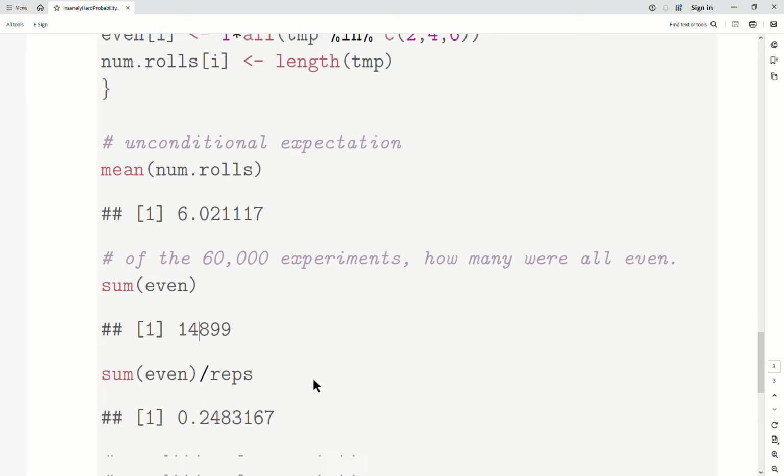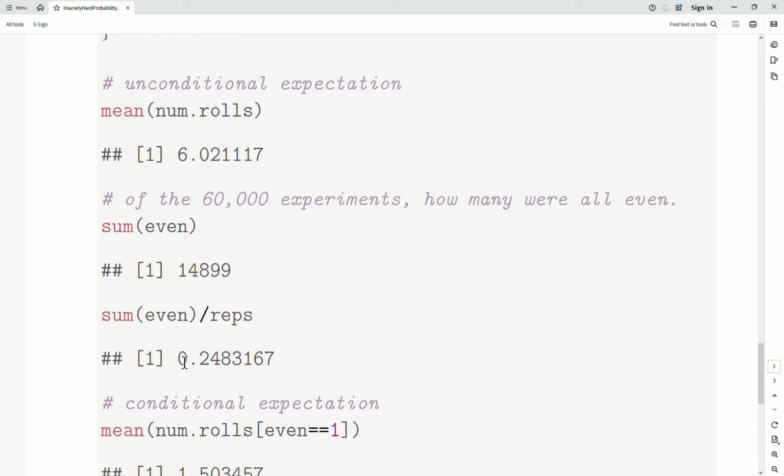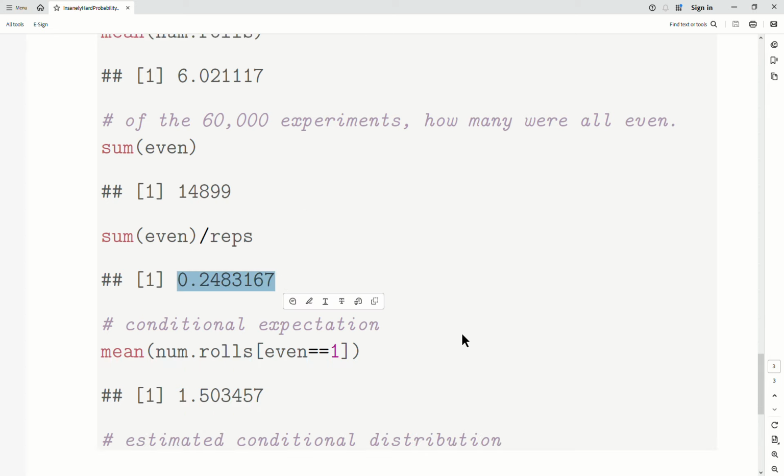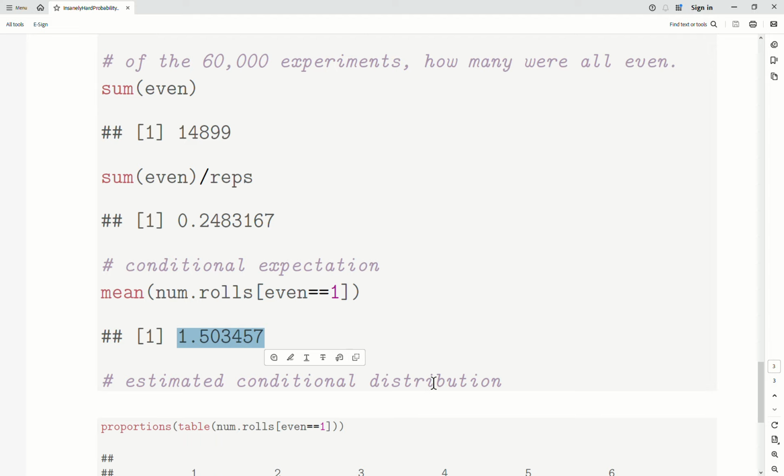Well, there were 14,899. That's about 25%, as the theory says it should be. Let's look at the conditional expectation. So we filter on only the even numbers, which are the 14,899. We take the mean, and the mean number of rolls was 1.5, as the theory suggested it should be.